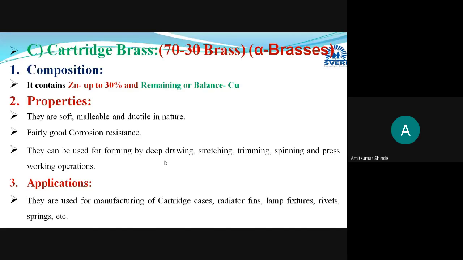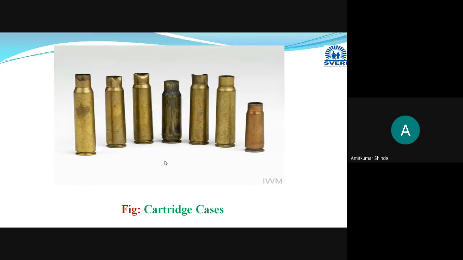Specifically, the name cartridge brass is given because it is used for manufacturing cartridge cases. Cartridge is nothing but, in Marathi, काडतूस.